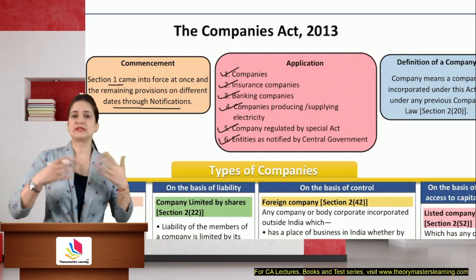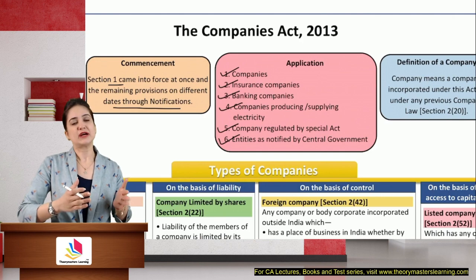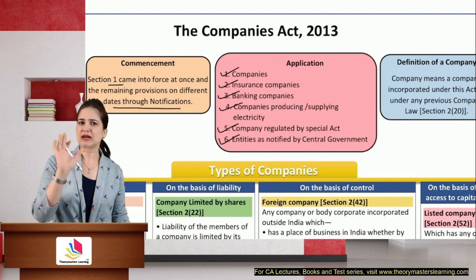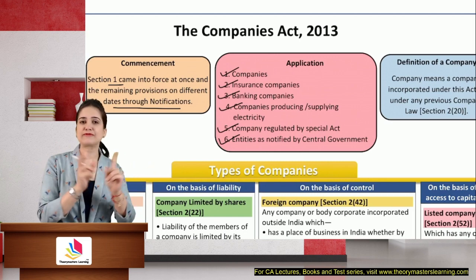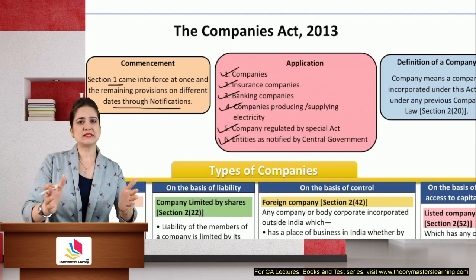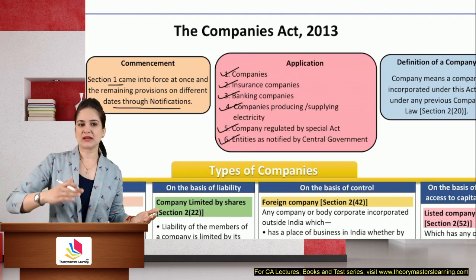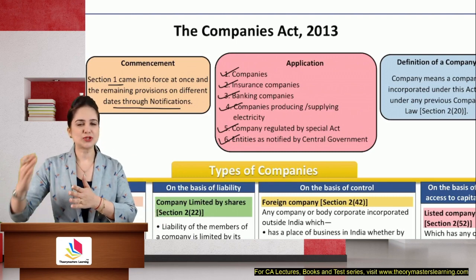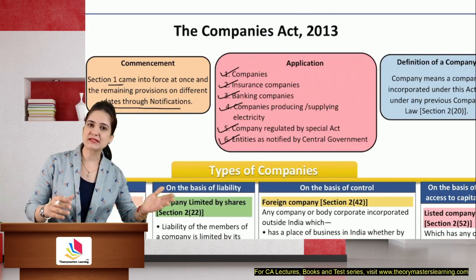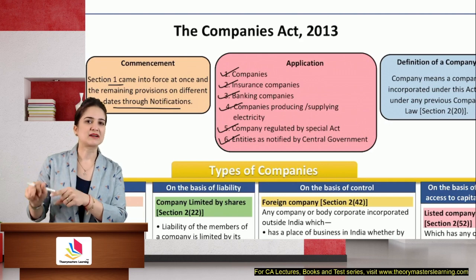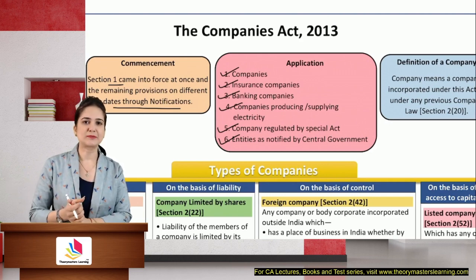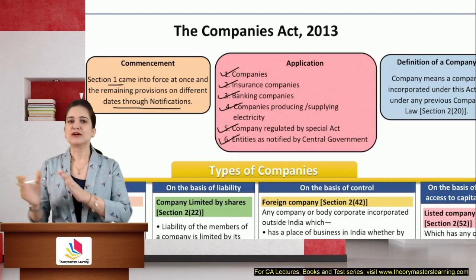Now, these are companies which have their own act. They are governed by their own statutes. But the Companies Act applies insofar as there is no inconsistency. But if there is inconsistency, meaning the act applicable to electricity or insurance companies is saying something, whereas the Companies Act is saying something else, then their respective act, that is the Electricity Act, or the act applicable to insurance companies, that is the IRDA, will apply.